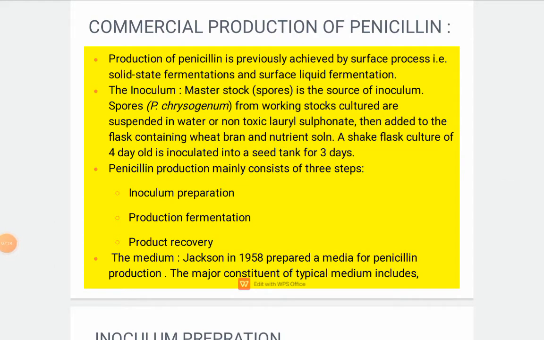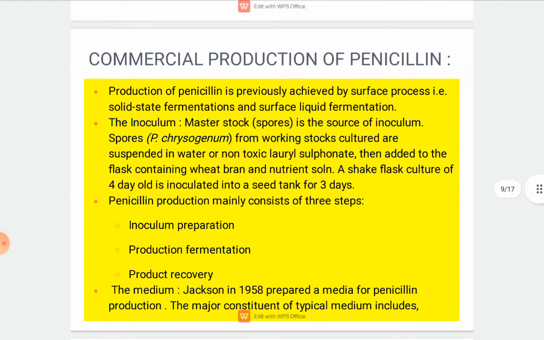Commercial production of penicillin. Production of penicillin was previously achieved by surface process, that is SSF or solid state fermentation, and surface liquid fermentation. The inoculum or the master spore is the source of inoculum. Spores of Penicillium chrysogenum from working stock cultures are suspended in water or non-toxic lauryl sulfonate, then added to the flask containing wheat bran and nutrient solution. A shake flask culture of 4-day old is inoculated into a seed tank for 3 days.